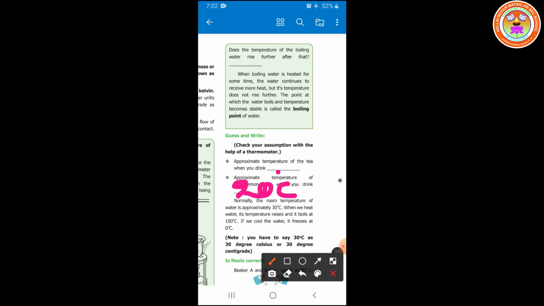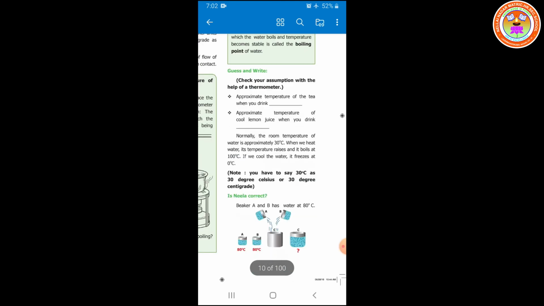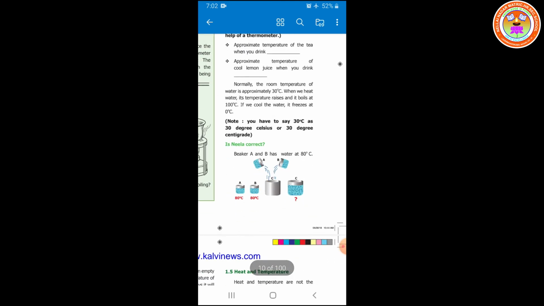That is normal water. When we heat water, I told you, its temperature rises and it boils at 100 degrees Celsius. If we cool water, it freezes at 0 degree Celsius. I hope you all understood, students. Listen to the next activity carefully, students. Look at the beaker here.